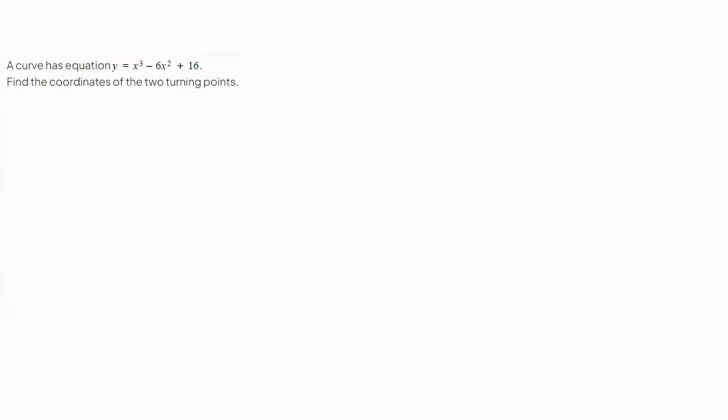The curve has equation y equals x cubed minus 6x squared plus 16. Find the coordinates of the two turning points. So turning points are the same as stationary points. What we do is we first find the derivative of this equation.